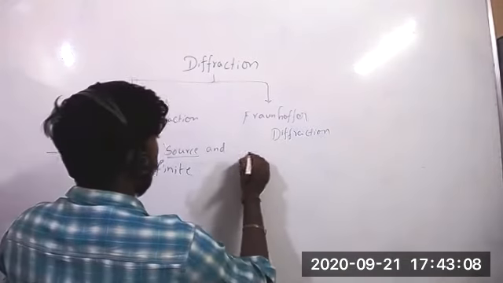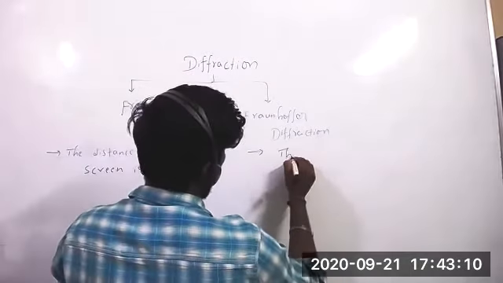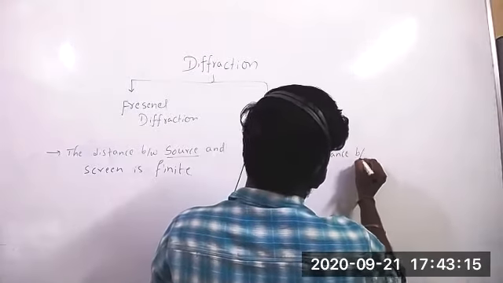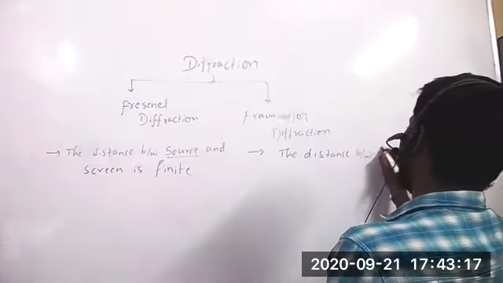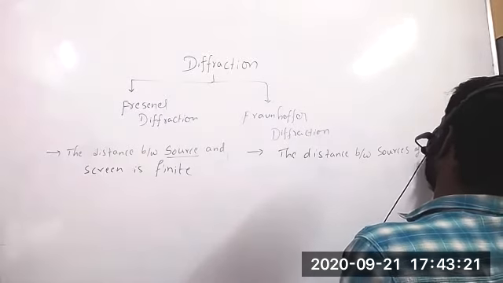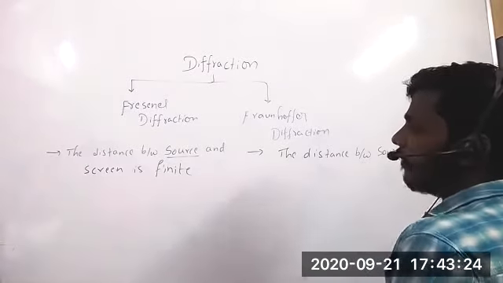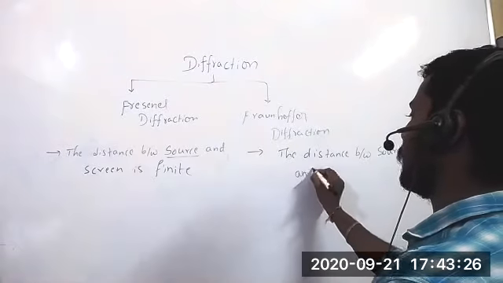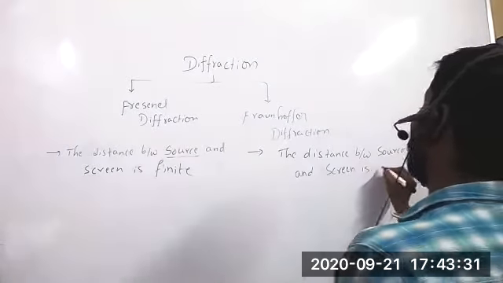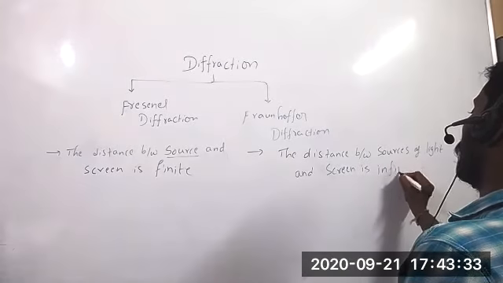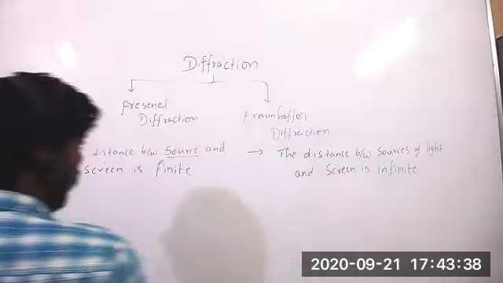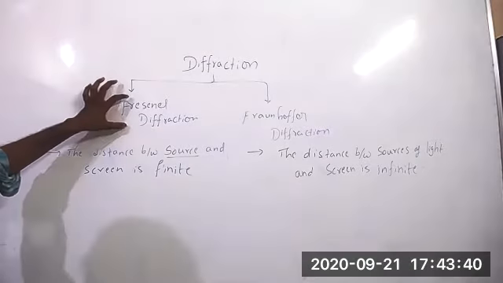In the Fraunhofer diffraction, the distance between source of light and screen is infinite. In our lesson, they didn't give the Fresnel diffraction.